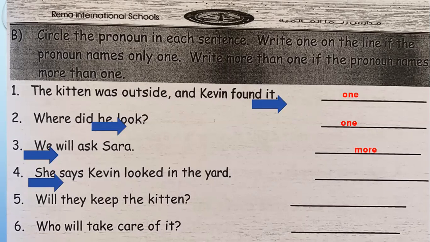Now, it means one person or more than one? She means one. We talk just about one girl. So one.